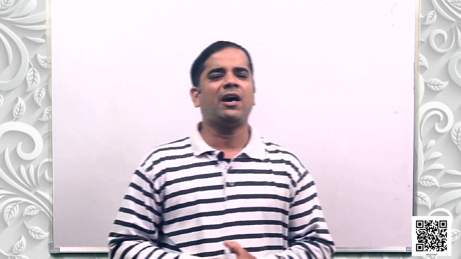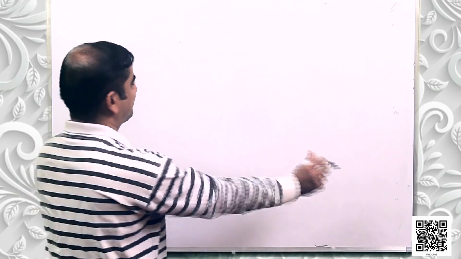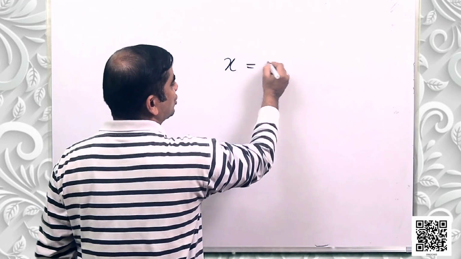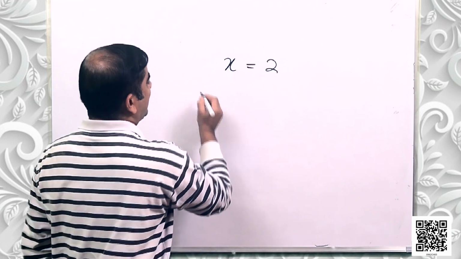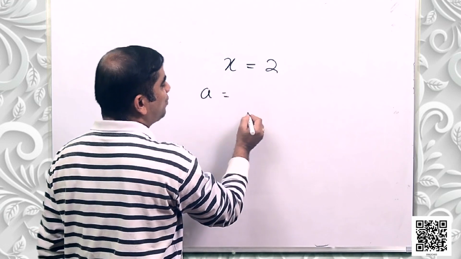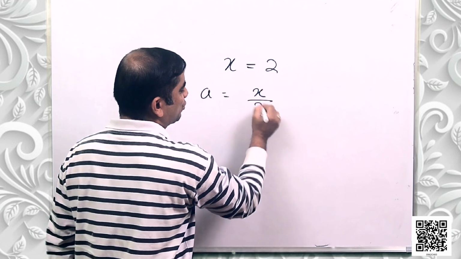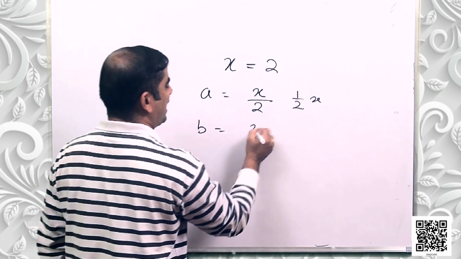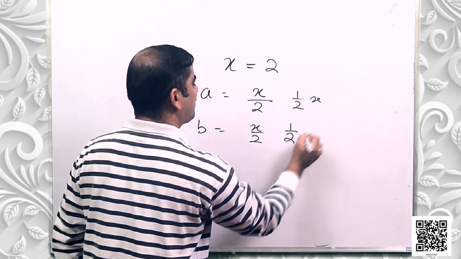Okay. The seventh axiom says that things which are halves of the same things are equal to one another. Let us discuss. It is just the opposite of axiom number 6. So if I have a variable called x as 2, and I say that A is equal to x by 2, that means half of x, and B is equal to x by 2, that means half of x.